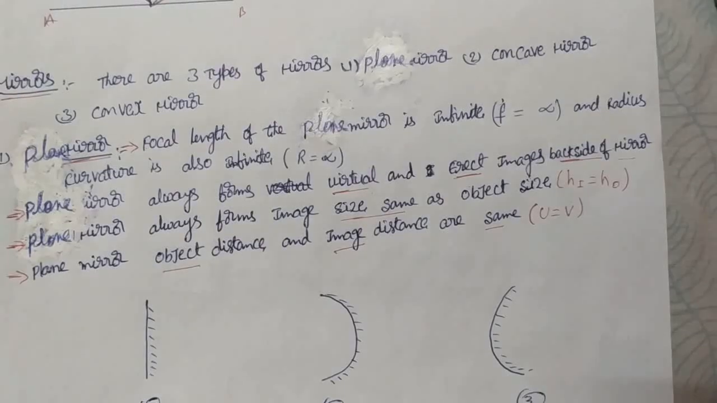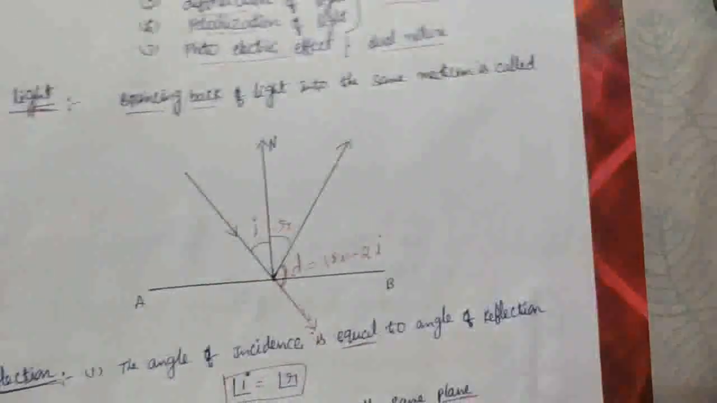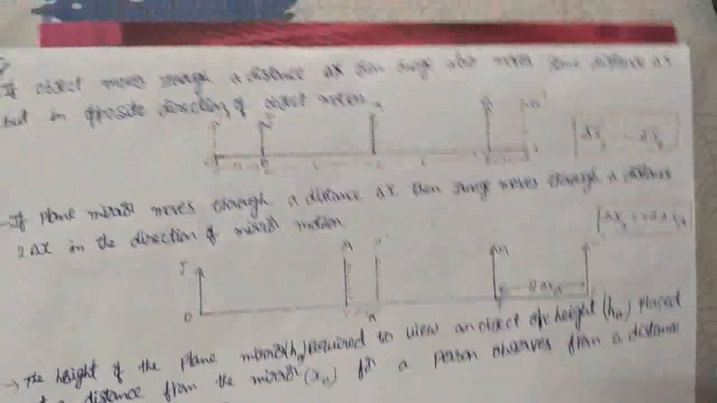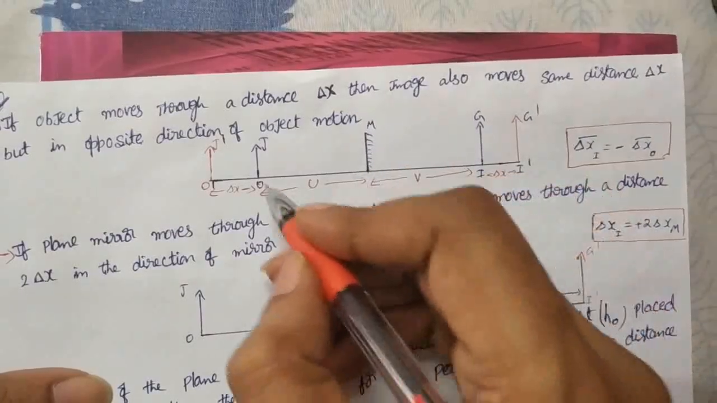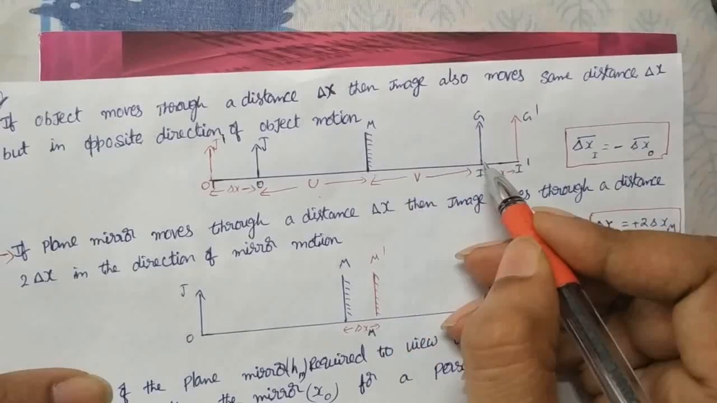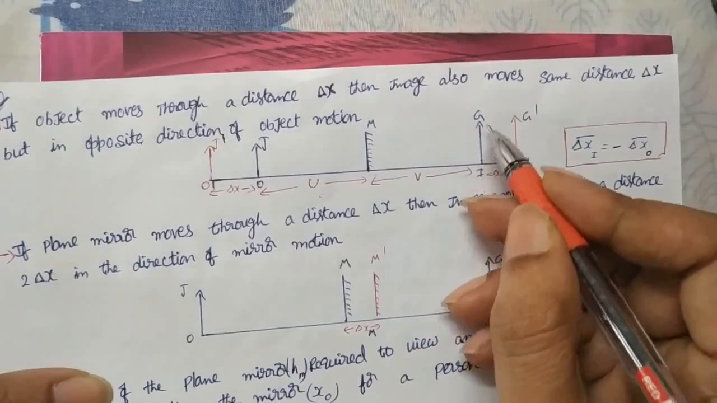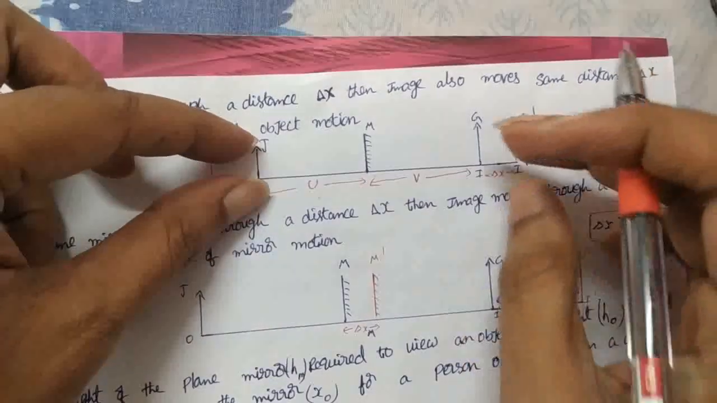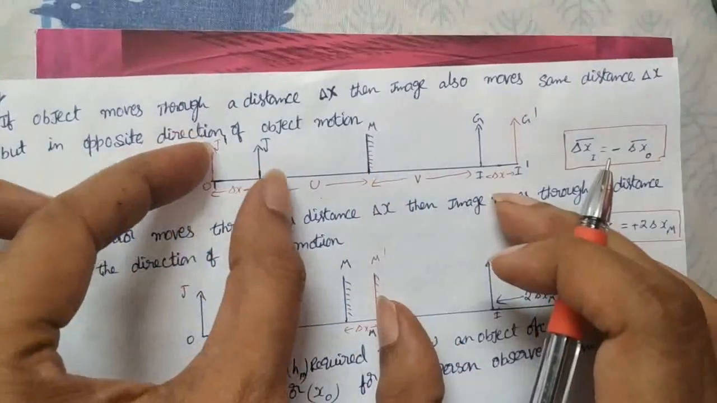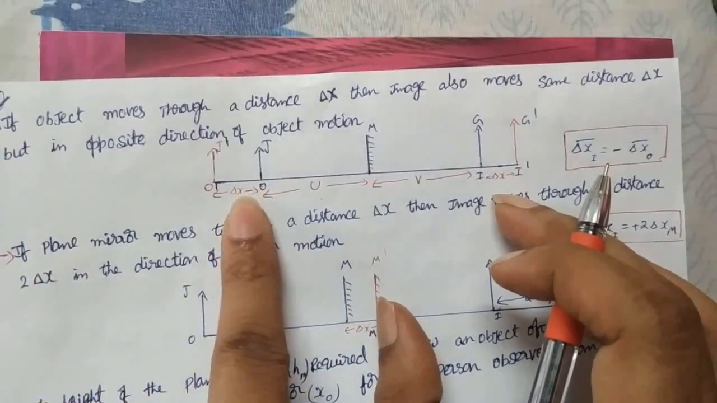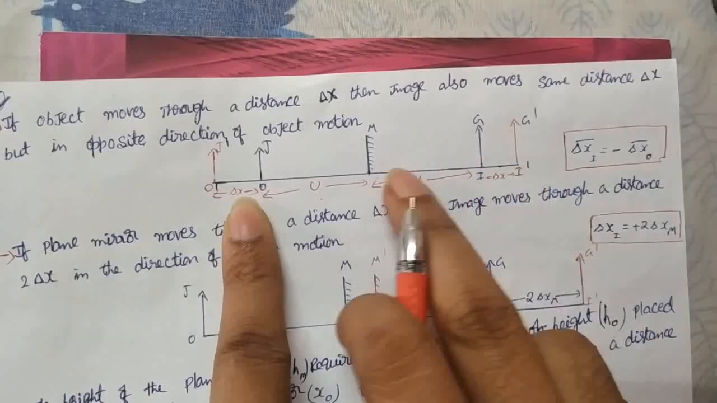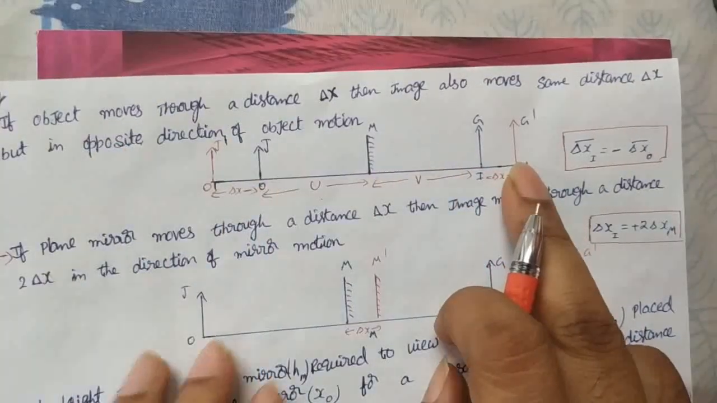Now we'll see some applications of a plane mirror. Now this is a plane mirror, and object OJ is placed at some distance u, and the image forms at the same distance. We know that at the same distance it forms the image, named IG. Of course the height of the object and the height of the image are the same, and the distance of the object and the distance of the image are also the same. What happens if this object moves away through a distance delta x? Then the image also moves the same distance delta x away from the mirror.